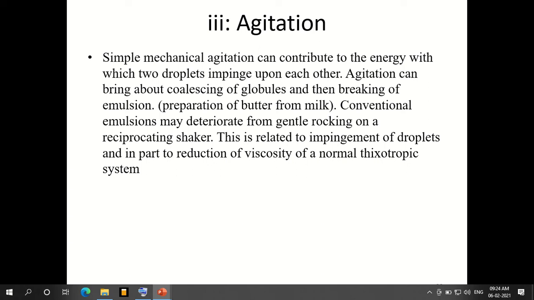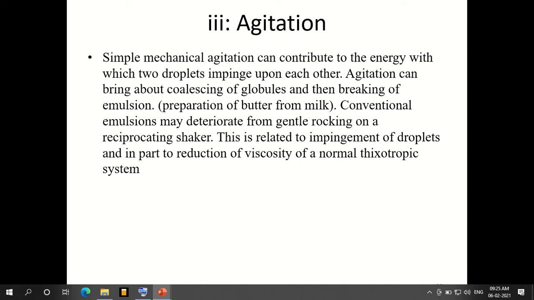So that stress is applied with the agitation process by a mechanical way with a particular speed, and we can see to what extent the emulsion remains stable, and how it becomes unstable to a particular level of its process.